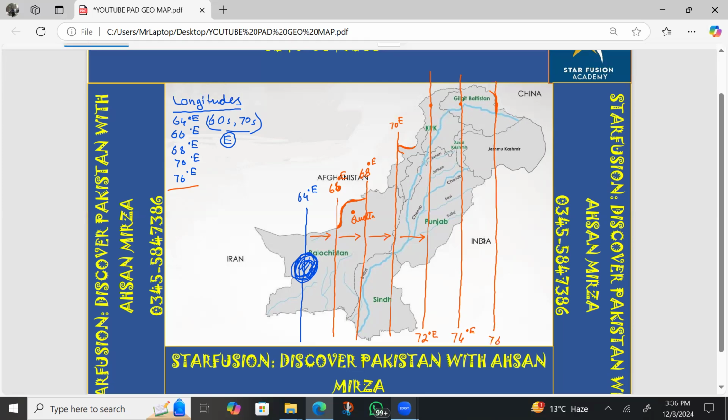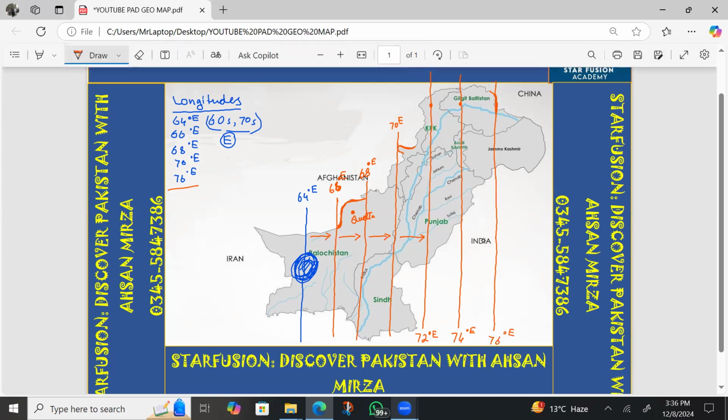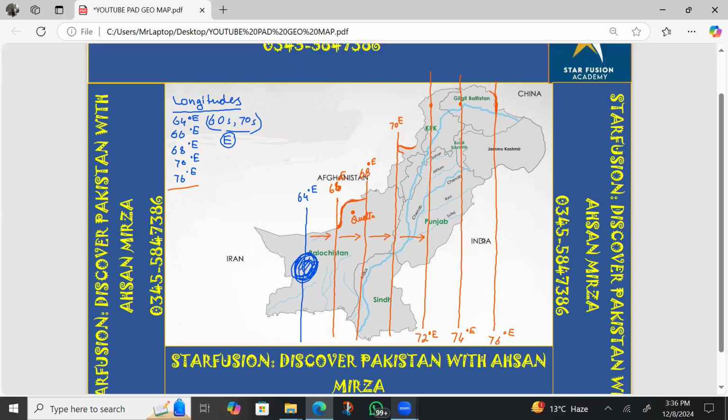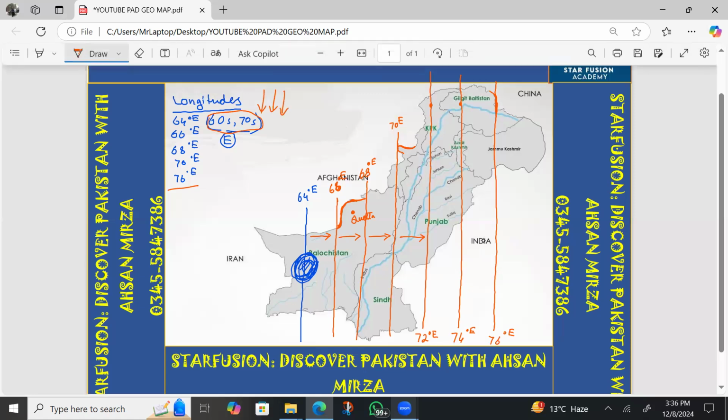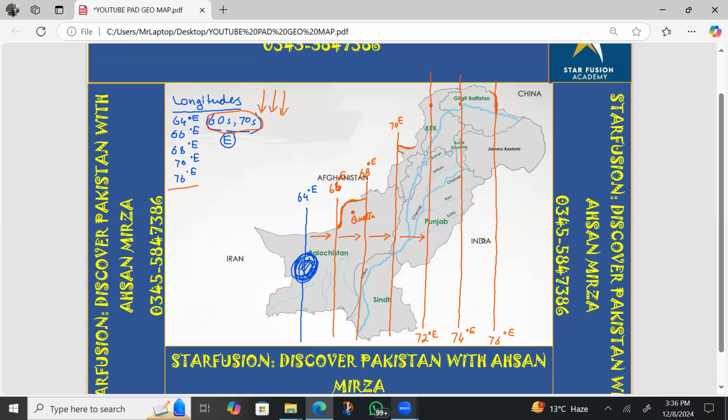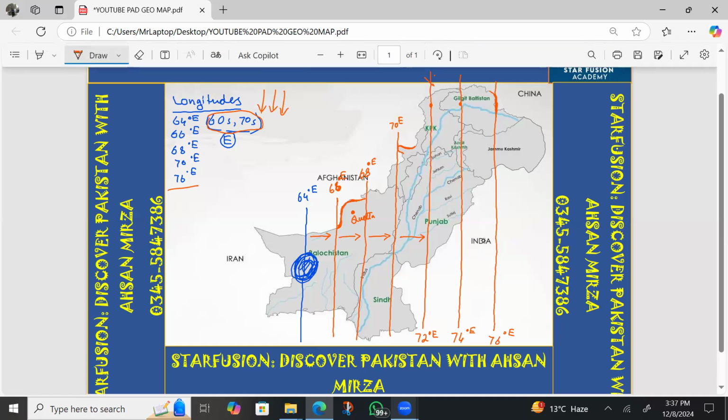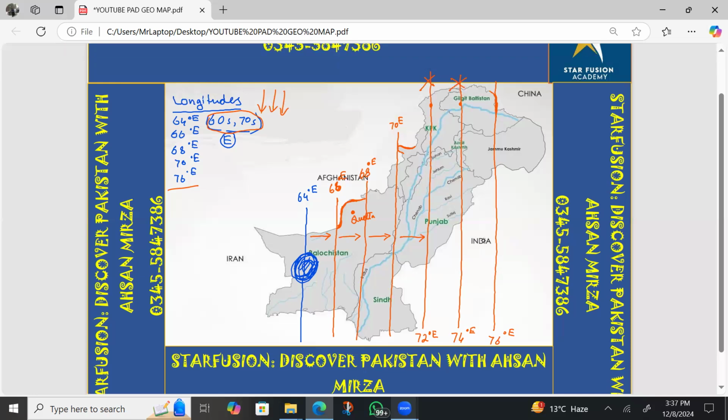These are the lines of longitude. Another important technique to memorize these lines is that they are in the 60s and 70s. These are the long lines, in a vertical position. The horizontal lines are called latitude, so you need to be very clear. The longitudinal lines are the long lines on the map, right in front of you. The 72 line is not included in your syllabus. I have just crossed it, and the rest of the lines are part of your syllabus.